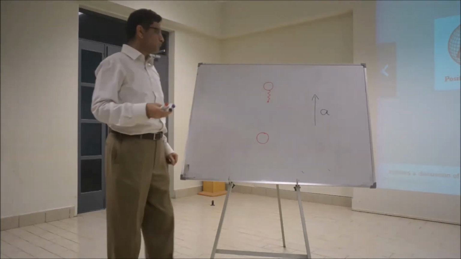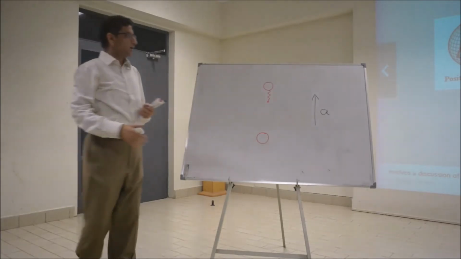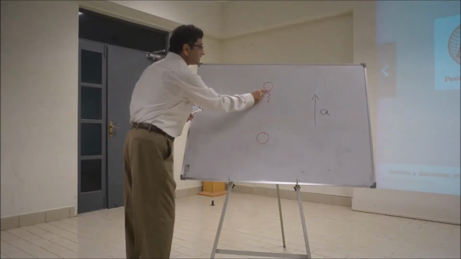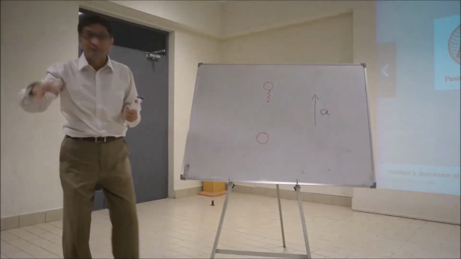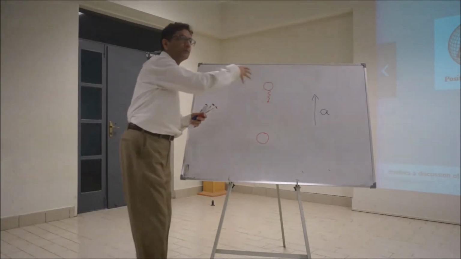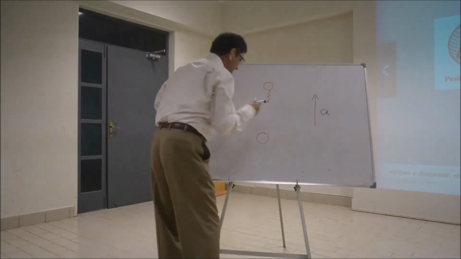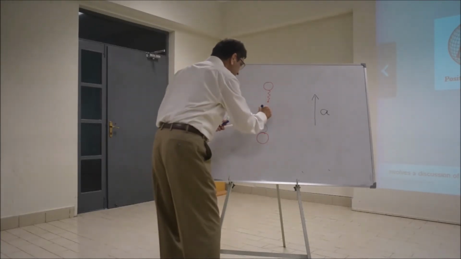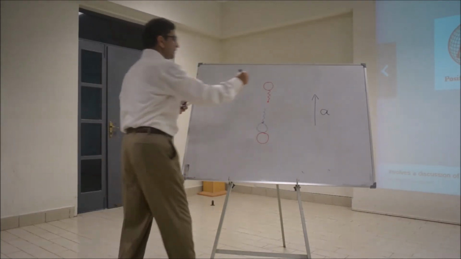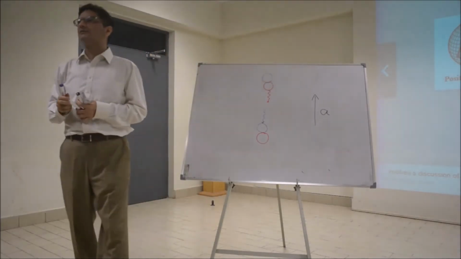Now, the rocket is accelerating upwards. When this light signal is emitted, this clock is accelerating upwards. Where will this clock receive the signal if it is accelerating? Up there. So that's the final position of the clock when it receives this signal. Now this person is shouting, I'm sending the signal at 1 second intervals.